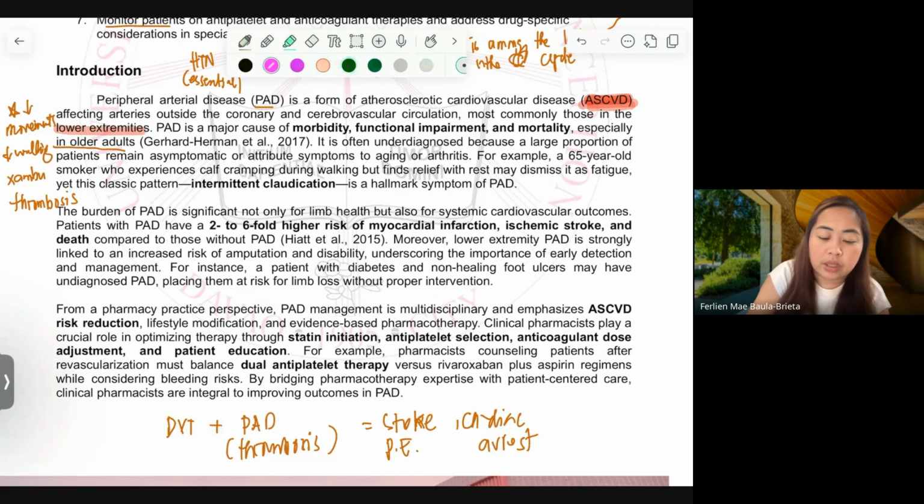That is the rationale why it's a major cause of mortality in adults. It is often undiagnosed because it is asymptomatic, and it is somewhat the same with, for example, a person with cramps. It says here, a 65-year-old may experience cramping and fatigue. You would not expect that simple cramping or fatigue is PAD.